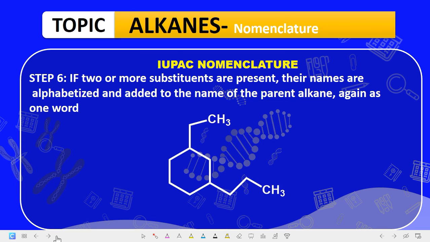Let's see if there's another compound here to name. Now you are given this compound and you are asked to name it. Where do we start our numbering from? We start our numbering from the side that will get to the first substituent easily. Now this group here is CH2, CH3. Of course, we know that this is an ethyl substituent. Now this one has how many carbons? This is carbon 1, carbon 2, and carbon 3. It has 3 carbons. So you call it what? Propyl substituent, okay?